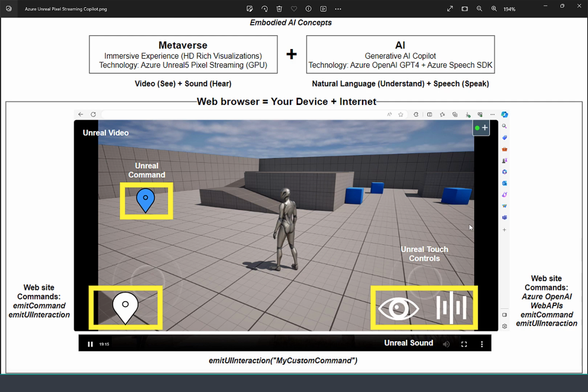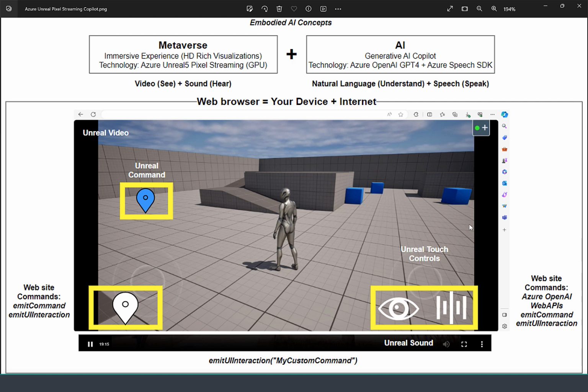Azure Cloud. If you combine this with AI, specifically with the generative AI copilots based on Azure OpenAI GPT-4 models and Azure Speech SDK, you actually have a full package, which includes the video, sound, natural language, and speech. So, for example, your experience can see and hear, understand, and speak. Basically, on this diagram, we try to explain in a few words how this manifests itself.